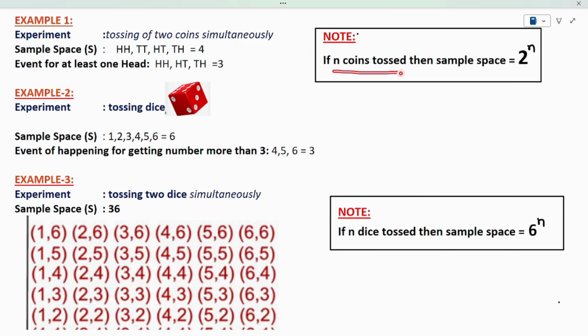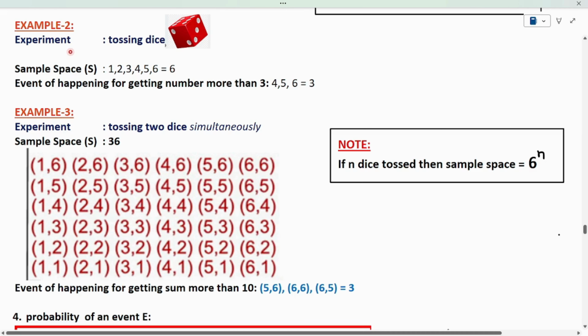If n coins are tossed, then the sample space will be 2 power n. In this experiment, I am tossing 2 coins, so I am substituting 2 in the place of n. 2 squared is nothing but 4. That's why my sample space will be 4. If I toss 3 coins at a time, my sample space will become 2 cubed. If I toss 4 coins at a time, then my sample space will become 2 power 4. In this manner, we use this formula to find the sample space of an experiment with coins.